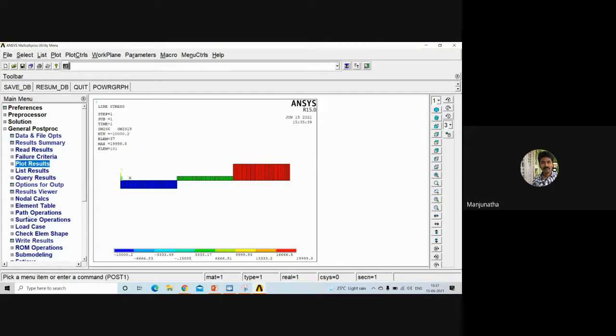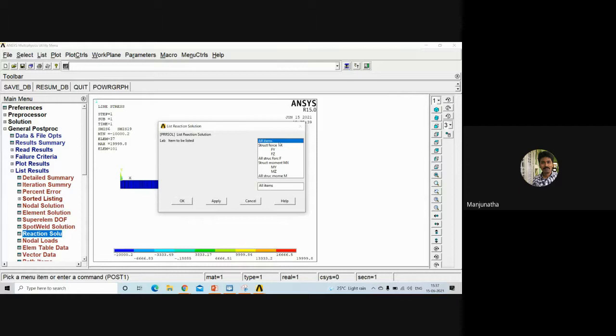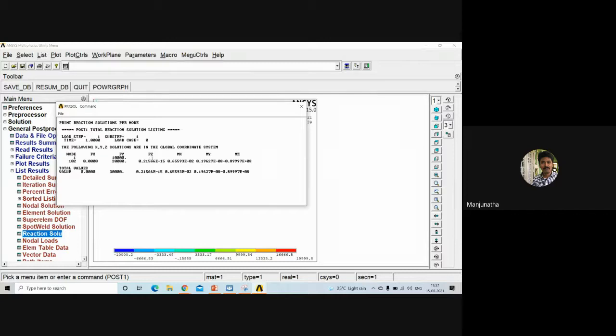Okay, let's have a look at the reaction forces. For that, you just go to list results, reaction solution, all items, click OK. So you can notice the Fy value at node 1, where the support is placed, and at node 4, that is key point 4.